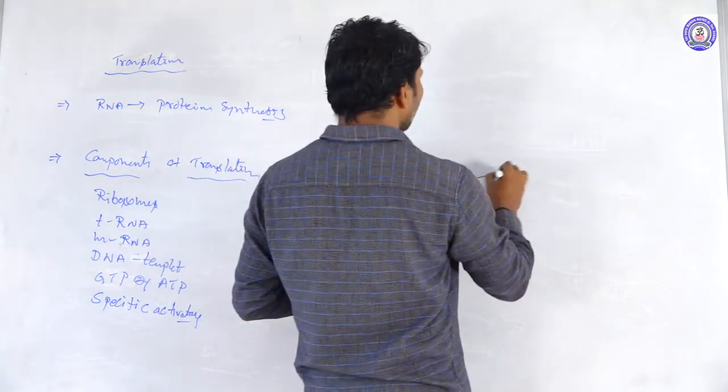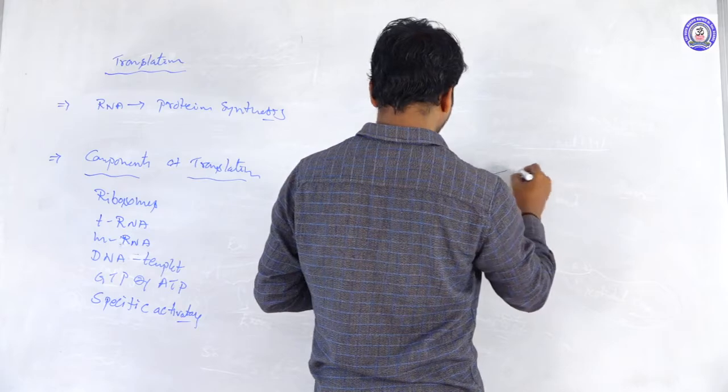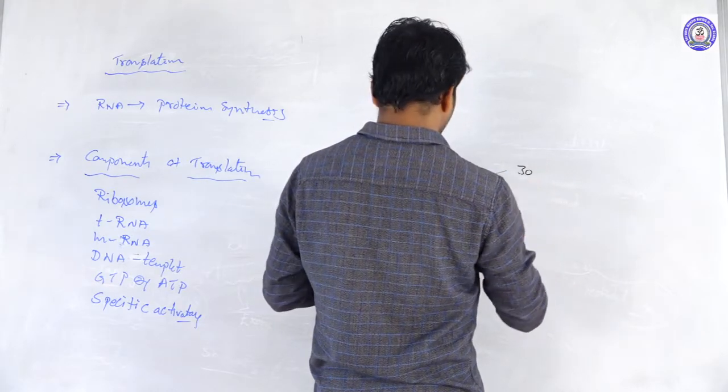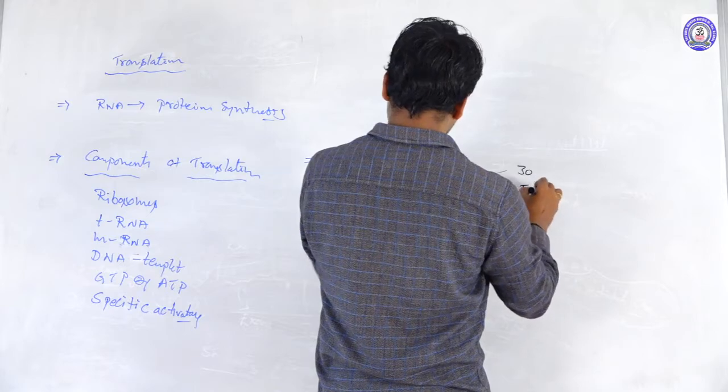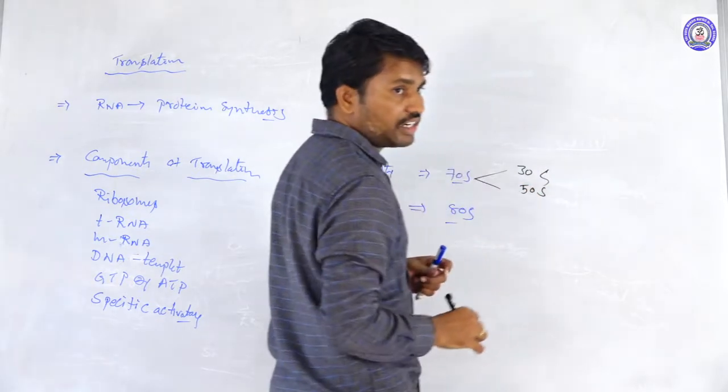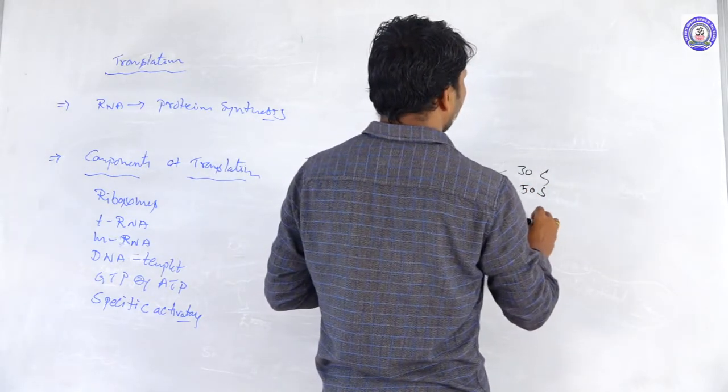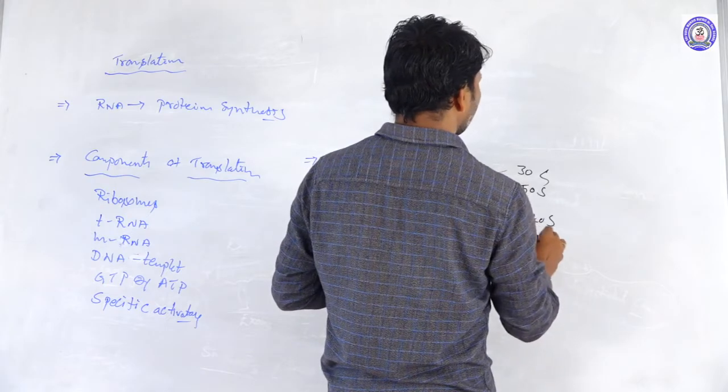The 70S ribosomes have 30S and 50S subunits. The 80S ribosomes have 40S and 60S subunits.